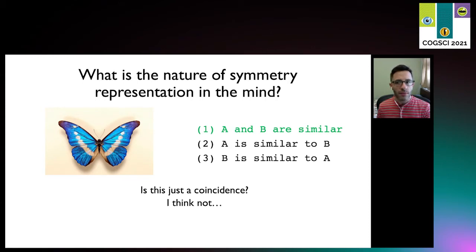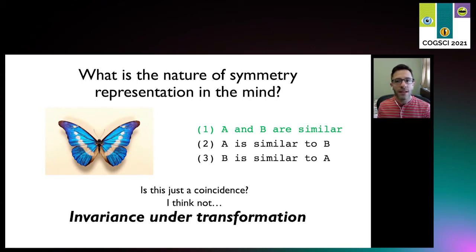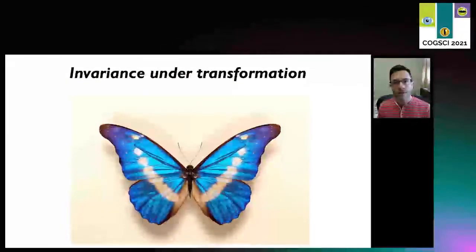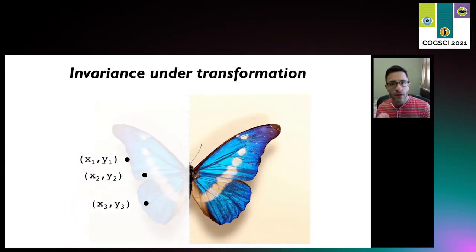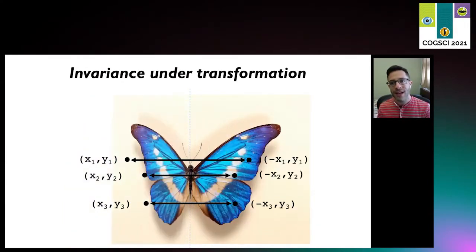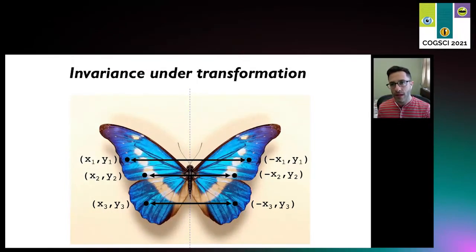I think not. Consider that symmetry can be characterized at a general level as invariance under transformation. Take a look here at this left-right reflective symmetry. For all points in this figure, there's a corresponding point reflected across the axis, invariance to reflection, and it turns out that the visual system's exquisitely sensitive to such reflective symmetry.